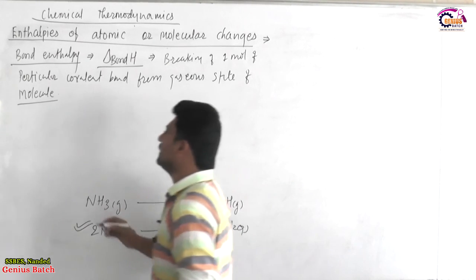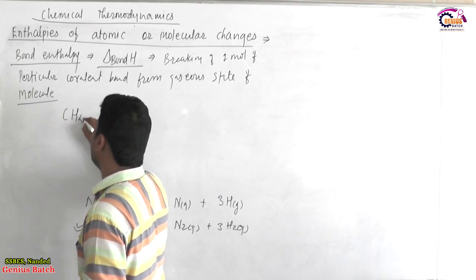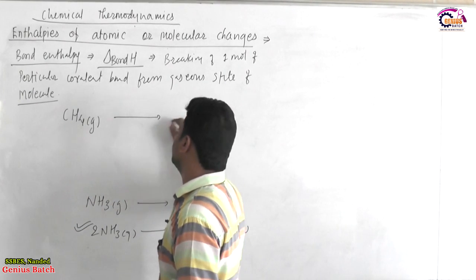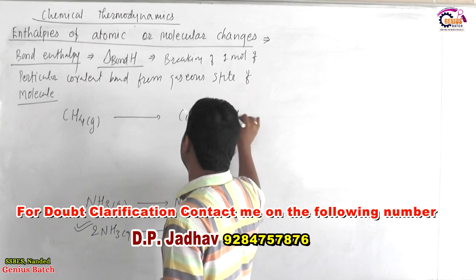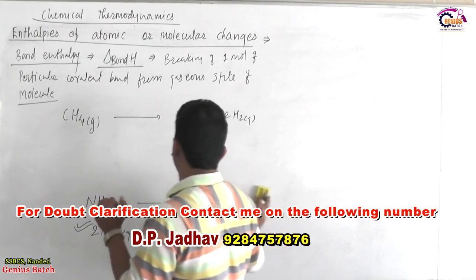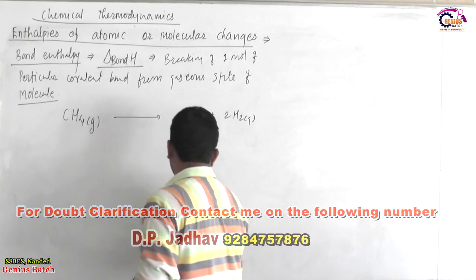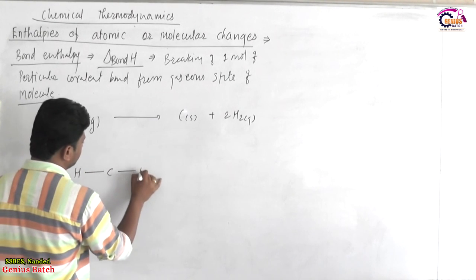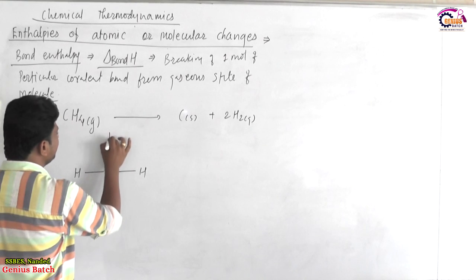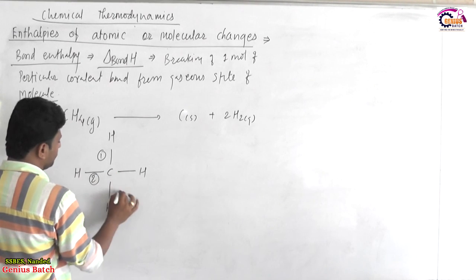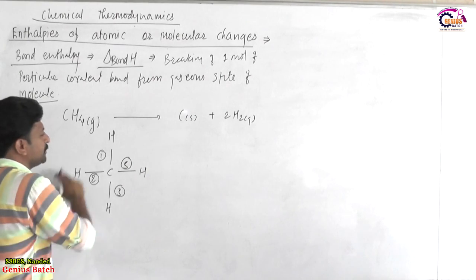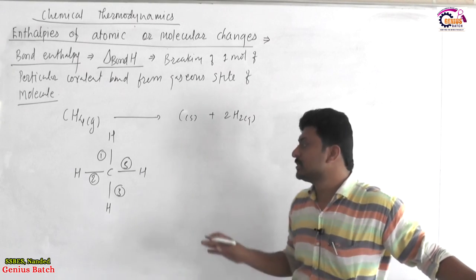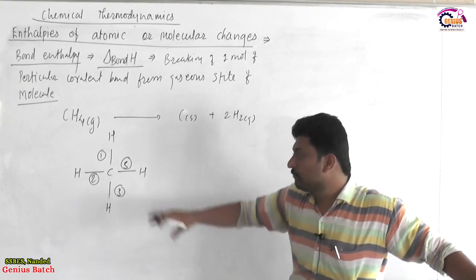Okay. So now consider we are about to start a cleavage of a methane molecule, and on the cleavage we get carbon solid plus 2 H2 gaseous, which is a real process. Now on the cleavage of methane we are breaking 4 moles of C-H bond, because an individual methane involves 4 C-H bonds. So for a complete rupture of Avogadro number of CH4 molecules, we are going to break all 4 bonds together.